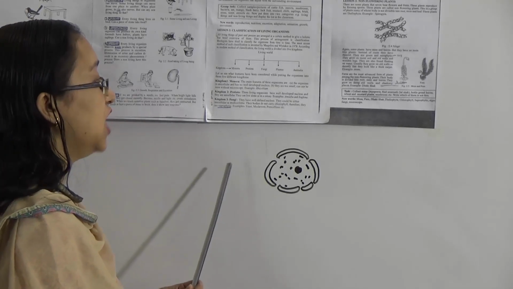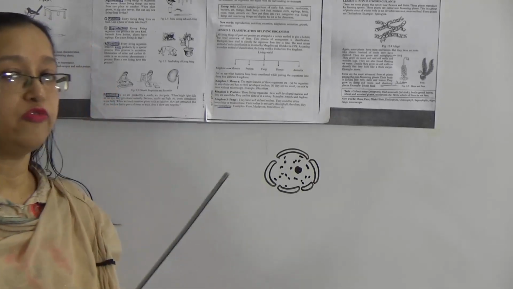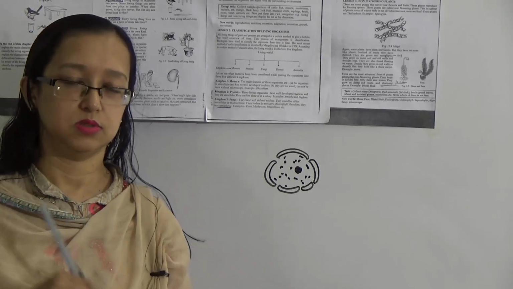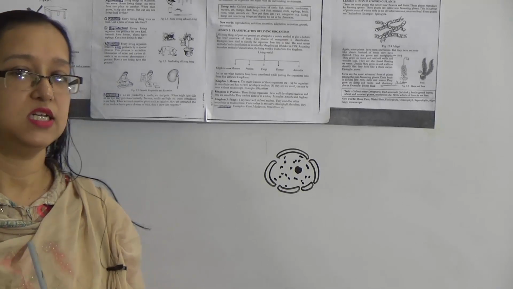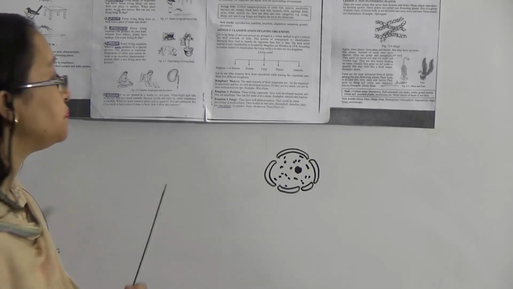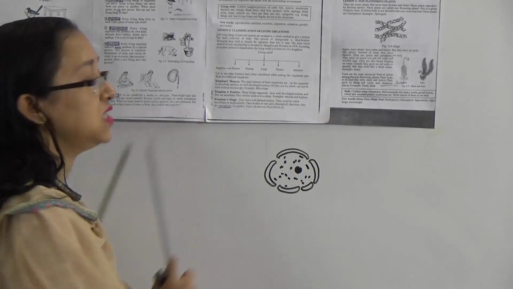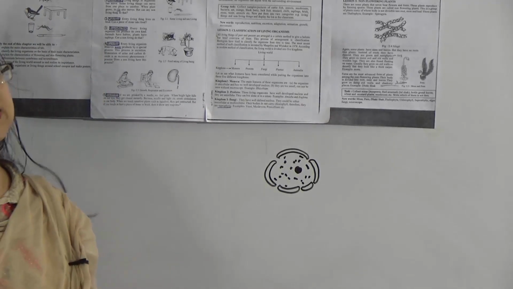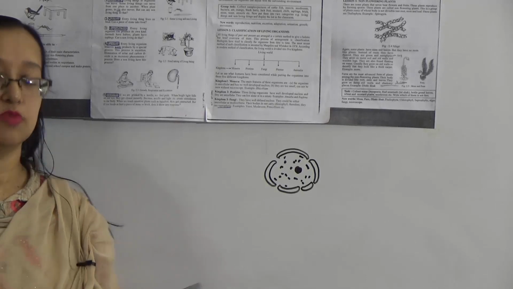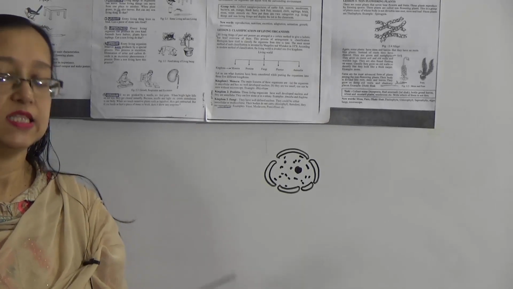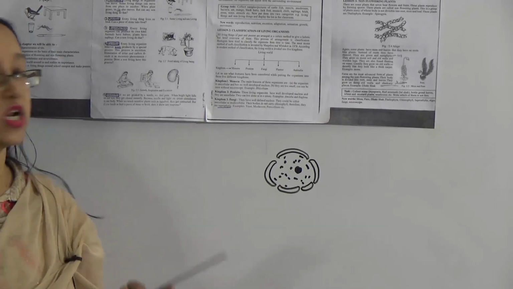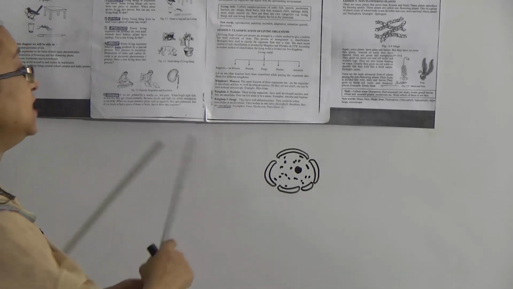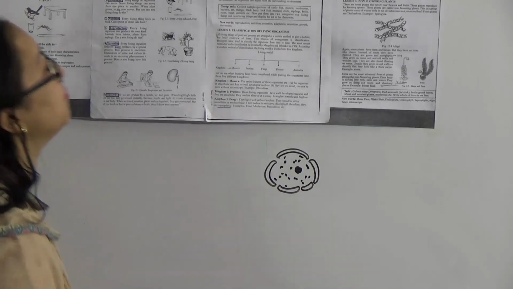Their body does not carry chlorophyll. Chlorophyll is a colorful thing which stays in the trees and helps to make color. And they are saprophytic. Saprophytic means they collect their food from dead plants or animals, dead organisms. That's why they are called saprophytic. Examples are yeast, mushroom and penicillium.